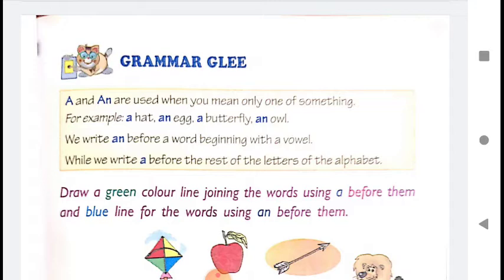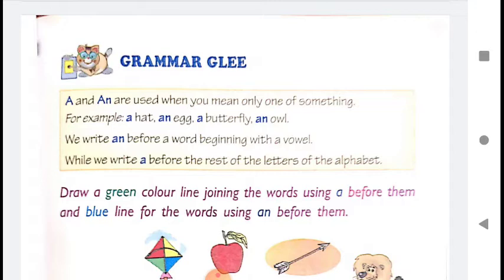So all the things which have a name, either we can count them or we cannot count them. There are certain things which we can count and certain things which we cannot count. Okay? So when we talk of only one thing, then we use a or an.